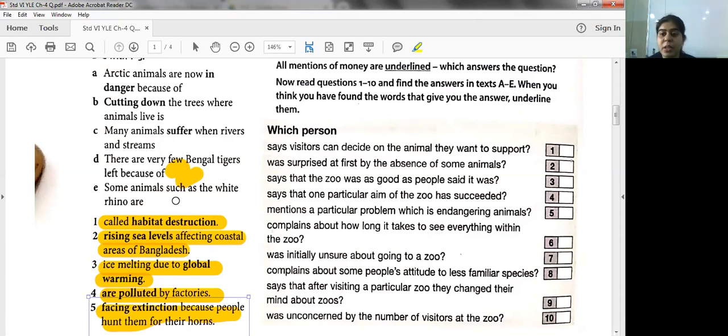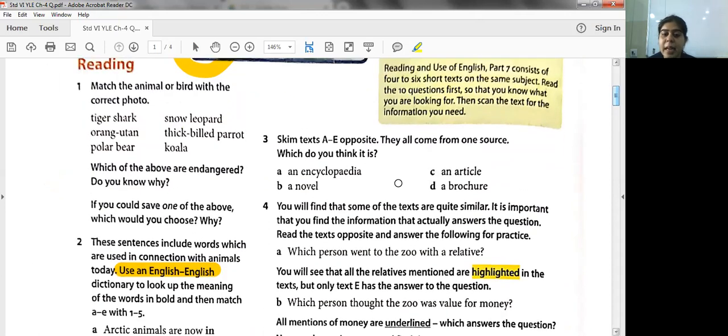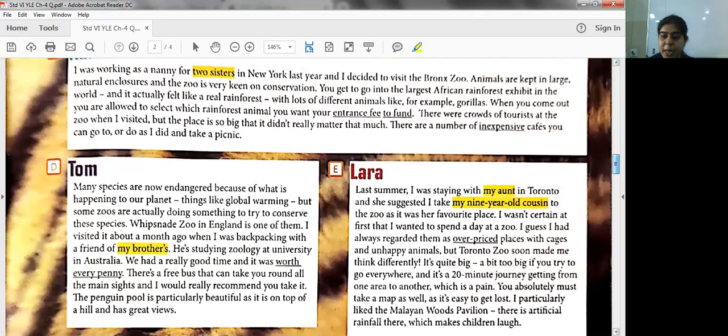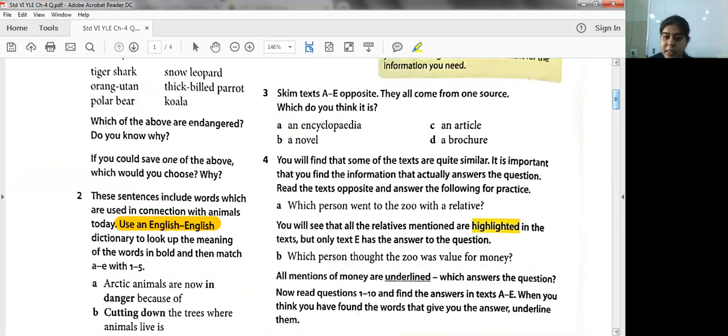Okay, students, I hope that you all have done. Now, we'll move to question number 3. Skim texts A to E on the opposite page. Okay, page number 29 of your textbook. They all come from one common source, and you have to tell which you think it is. So students, you all are going to read these texts A to E. You are going to pause the video, read, and then you have to tell whether it is an encyclopedia, an article, a brochure, or a novel. So whatever it is, you have to tell.